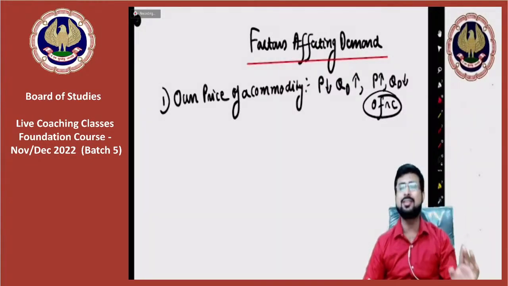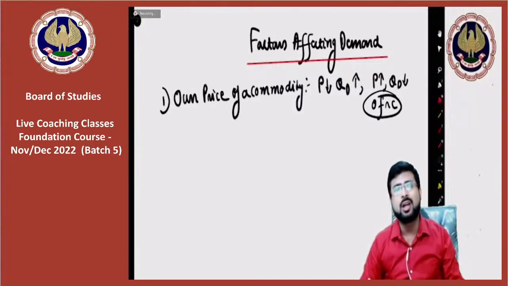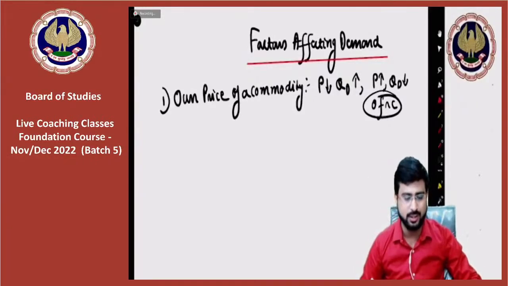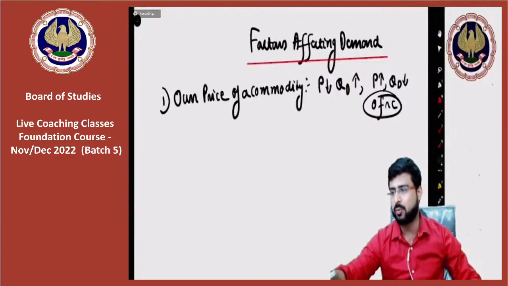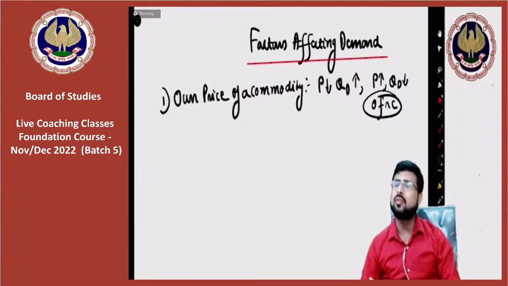So when we are studying own price of the commodity, we are not concerned with other factors that might affect demand. Own price is the number one point.